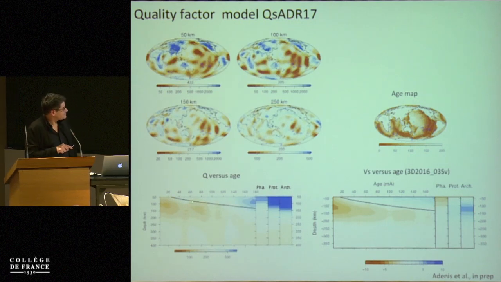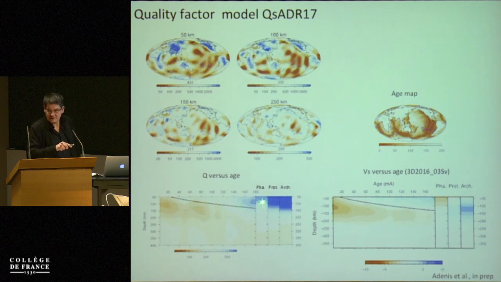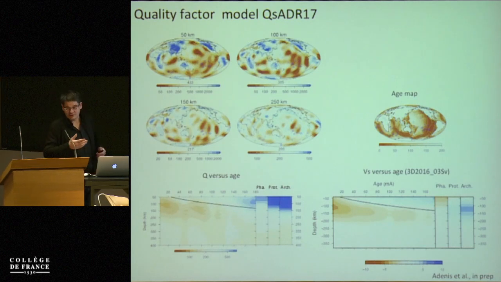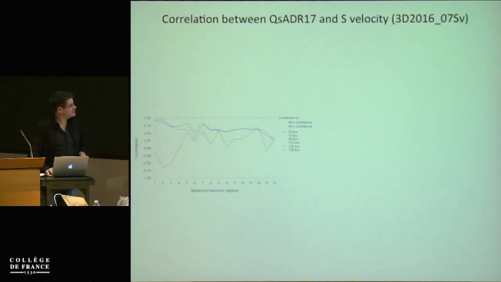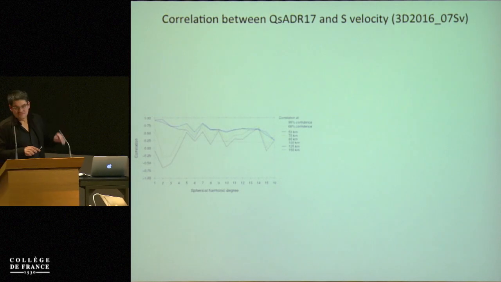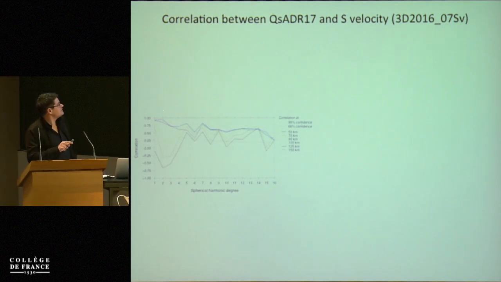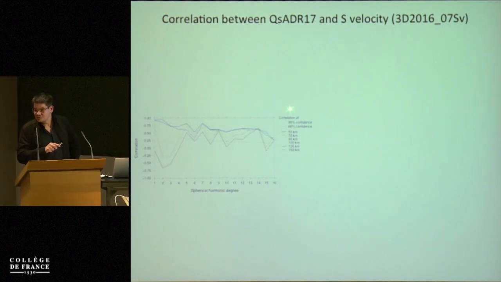And finally, you can see that the attenuation signal has some anomalies compared to the simple square root thickening of the lithosphere, and probably this may suggest that the attenuation is more sensitive to temperature. Then what we have tried to do is to be a bit more quantitative, and we have computed the correlation between our shear velocity and our attenuation models as a function of spherical harmonic degrees.